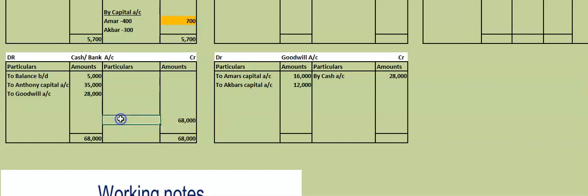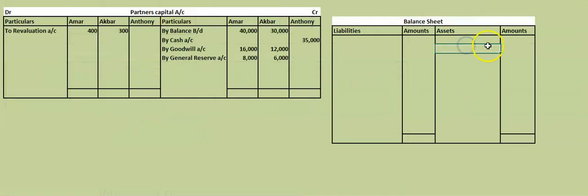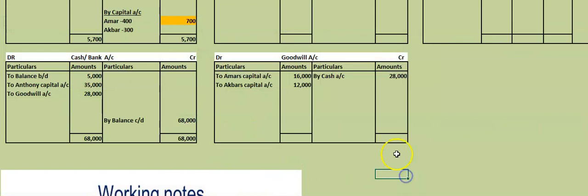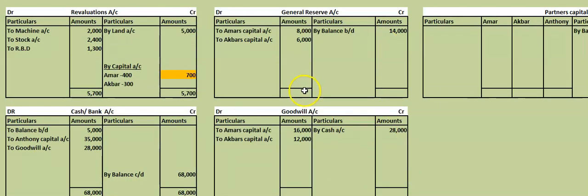We will write here by balance carried down. This is the cash balance. This cash balance we should take in the asset side of the new balance sheet. Now cash balance is how much? 68,000, not 5,000.